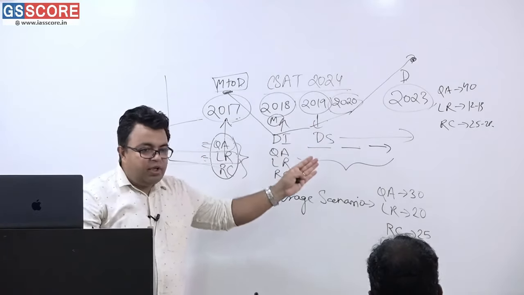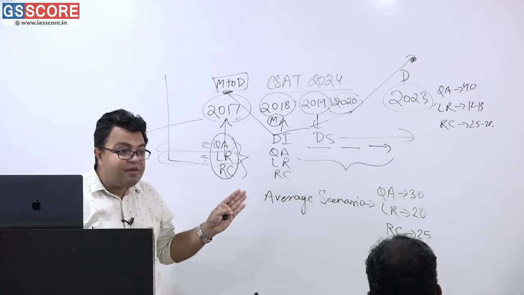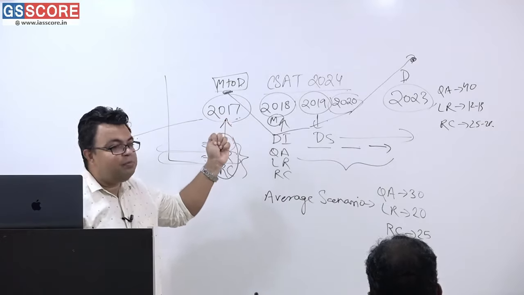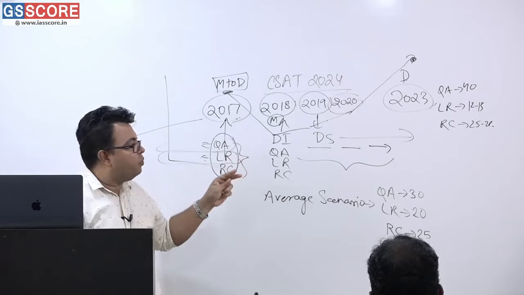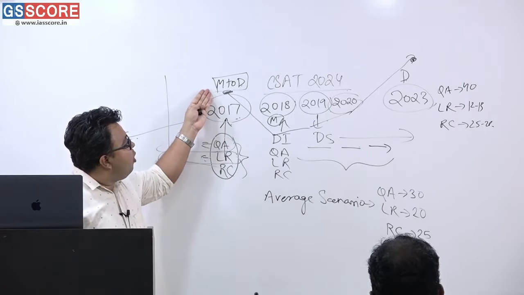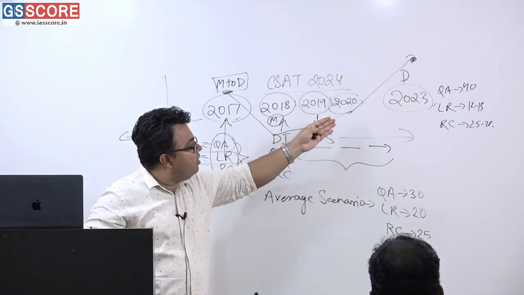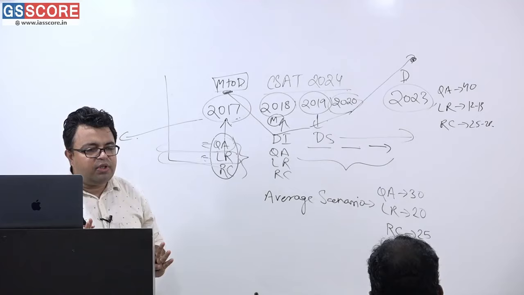17 to 23, how many years are there? Is it 6 or 7? 7 years. Upper limit minus lower limit plus 1. 23 minus 17 plus 1, that is 7 years. So this 7-year trend shows moderate to difficult, then moderate, then difficult, then again moderate, then difficult and then ultra difficult. This was the scenario over the years.